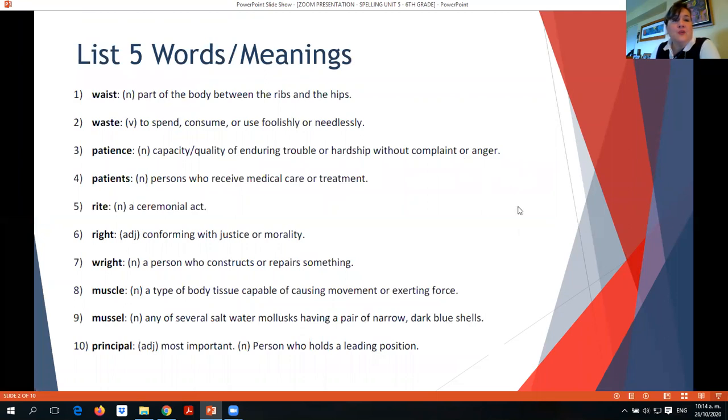So our first word, before I go further. This list doesn't have 30 words. It has 29. So just so you know, I'm not forgetting a word. It's like that. You can check it in your book. So word number 1, waist.